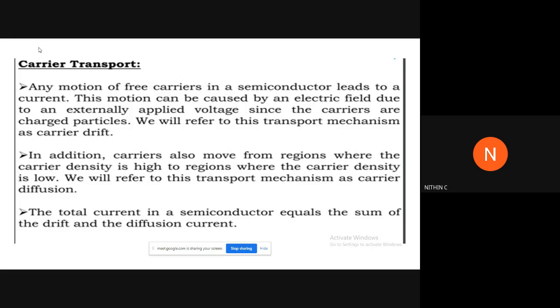That's the last point. That is, the total current in a semiconductor equals the sum of the drift and the diffusion current. Diffusion current is due to the concentration gradient. Drift is due to the externally applied voltage. Clear? Is it clear?